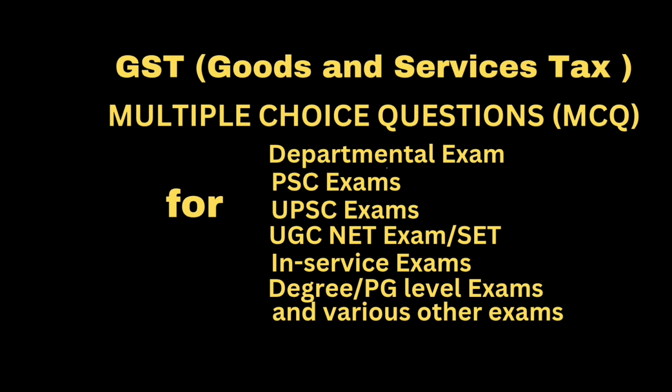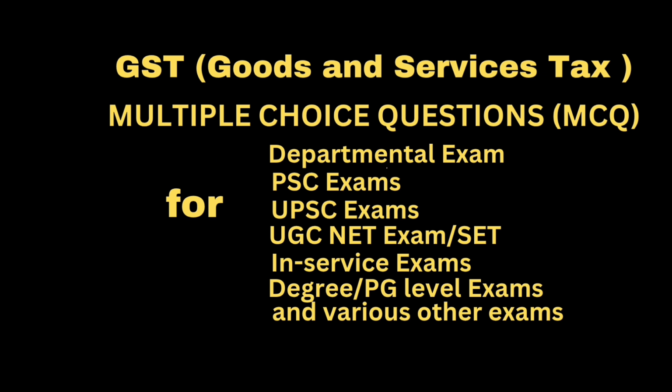Question: R has started the profession of chartered accountancy in Delhi. He is required to obtain registration if his aggregate turnover during the financial year exceeds dash. Answer: 20 lakh rupees. Question: R has started the business of supplying of toys in Delhi. He is required to obtain registration if his aggregate turnover during a financial year exceeds answer: 40 lakh.